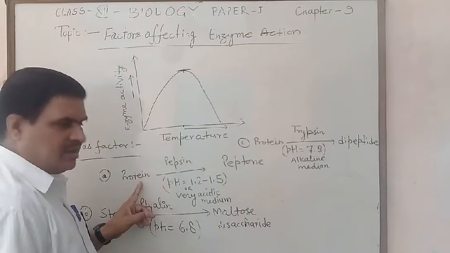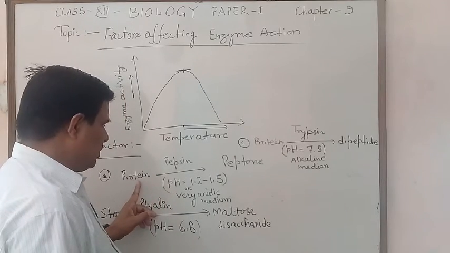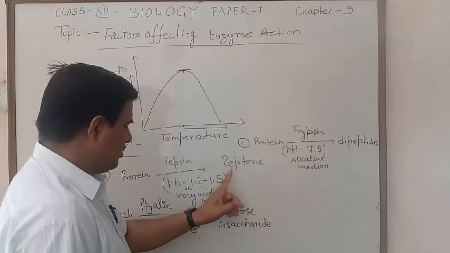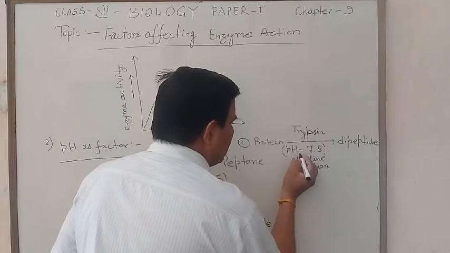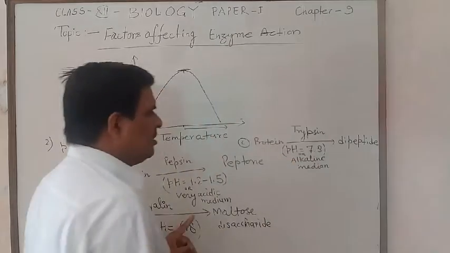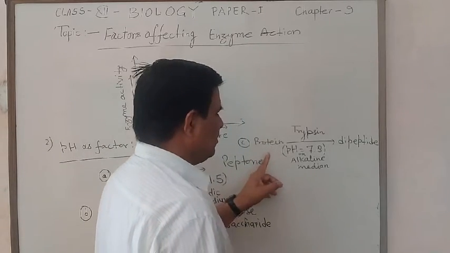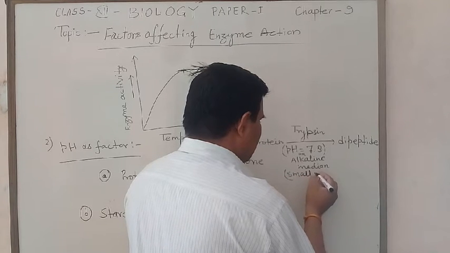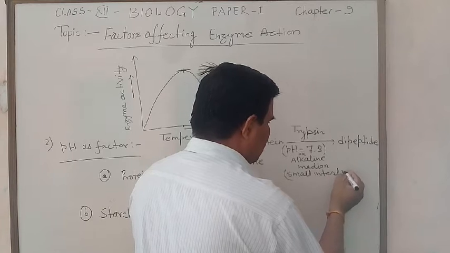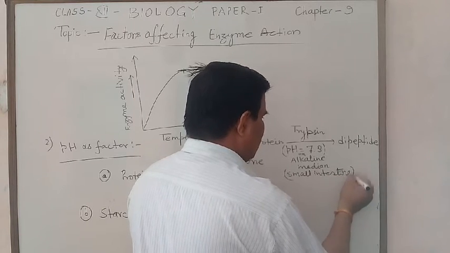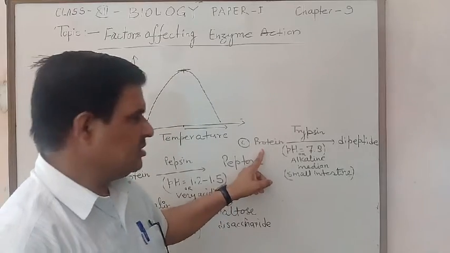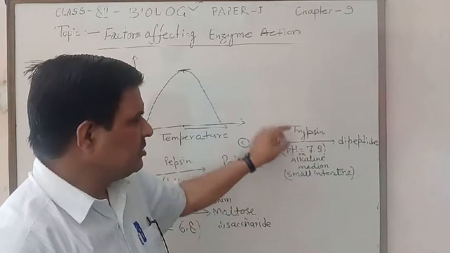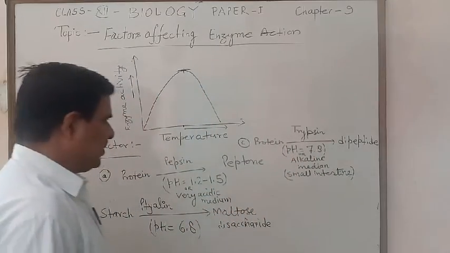Like in the stomach, protein breaks down into smaller compounds in the acidic medium, but in the small intestine, protein changes into dipeptide in the presence of the enzyme trypsin at pH 7.8.